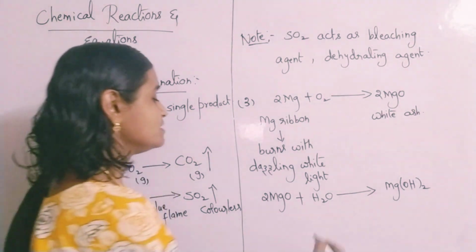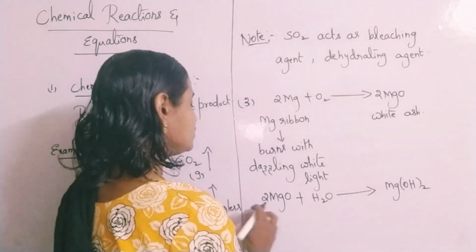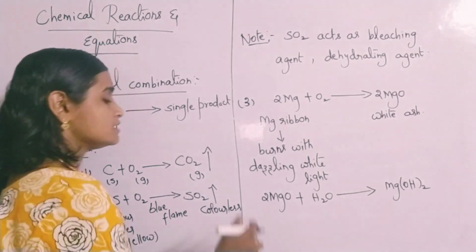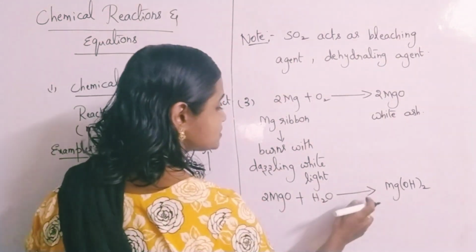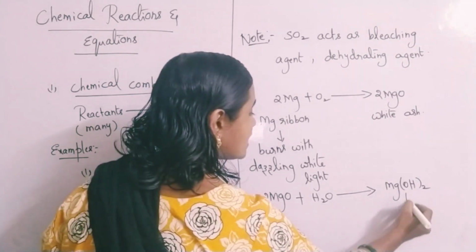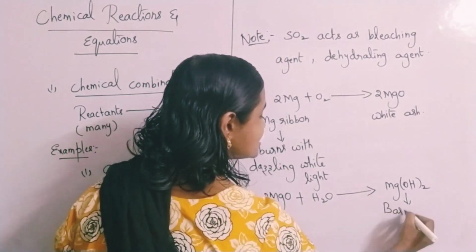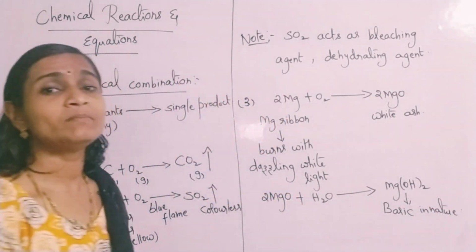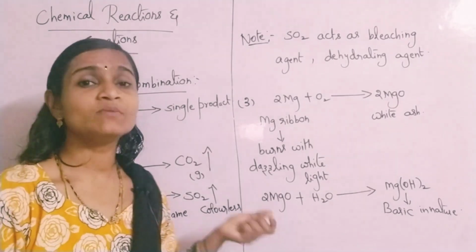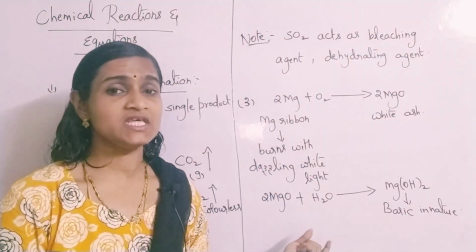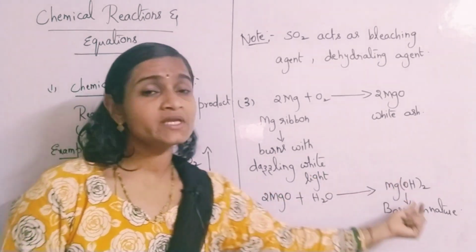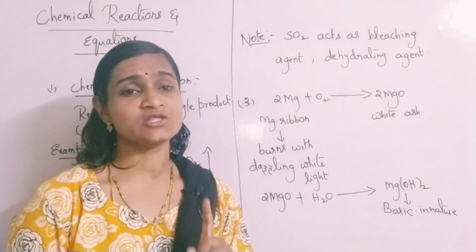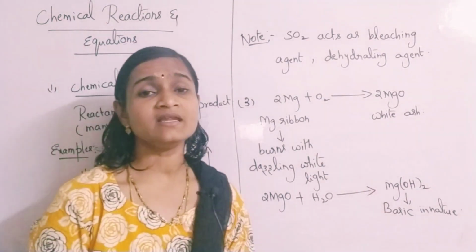Here you have to do the balancing for this reaction. Magnesium oxide gives rise to magnesium hydroxide. This magnesium hydroxide will be basic in nature. I think you have an idea about acids and bases. Magnesium is a metal, its oxide is magnesium oxide, and its respective hydroxide is magnesium hydroxide. Please remember, it is basic in nature.